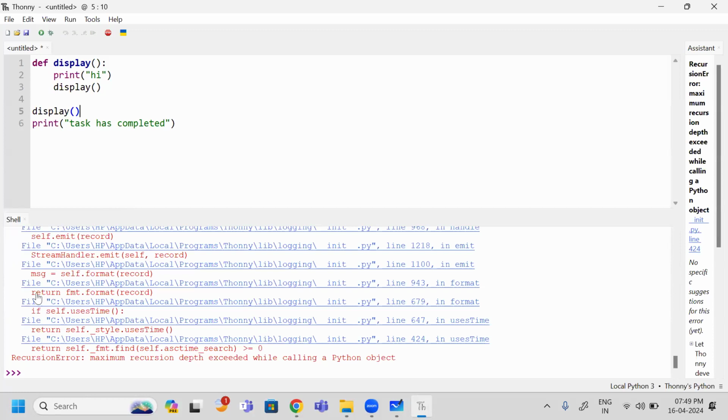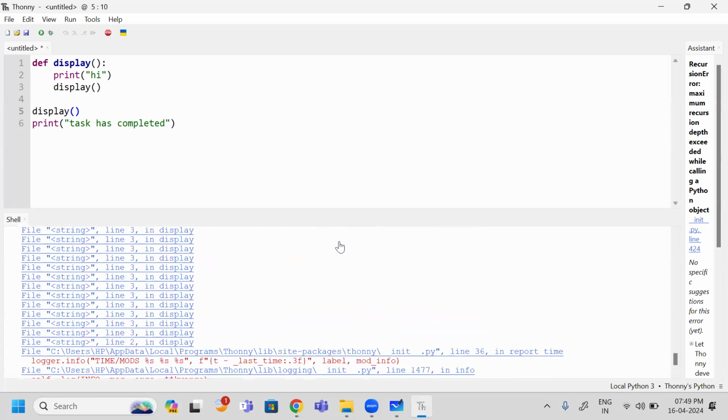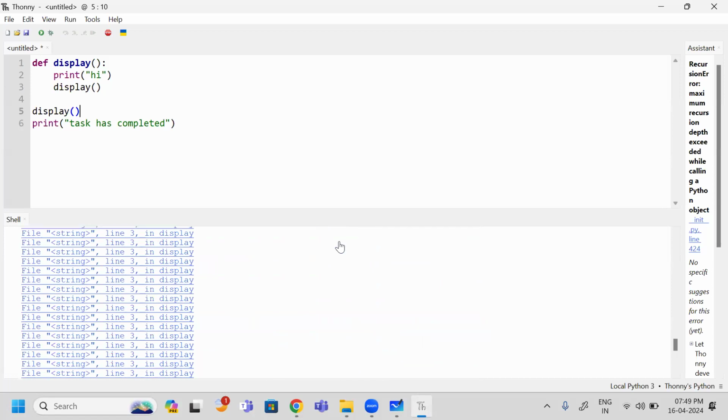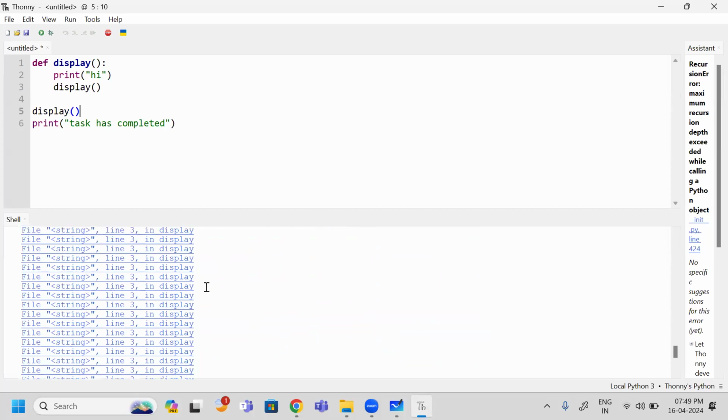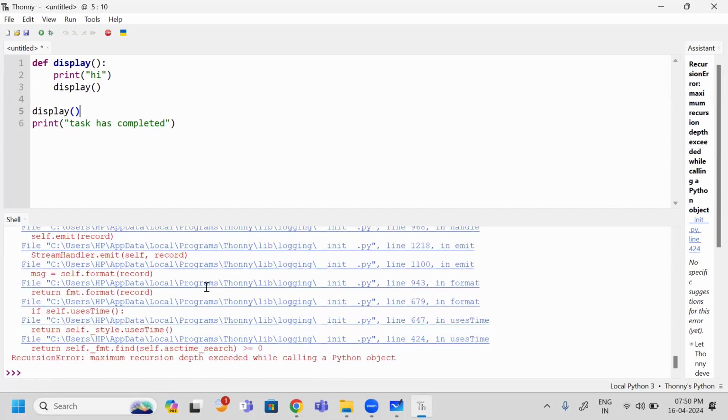But you can see one message, recursion error: maximum recursion depth exceeded while calling a Python object. So this Python program is going to execute for a certain number of times. Still, if it is unable to come out of this iteration, then automatically it will be terminated and you can see a message like this. But generally, this program is going to execute an infinite number of times.